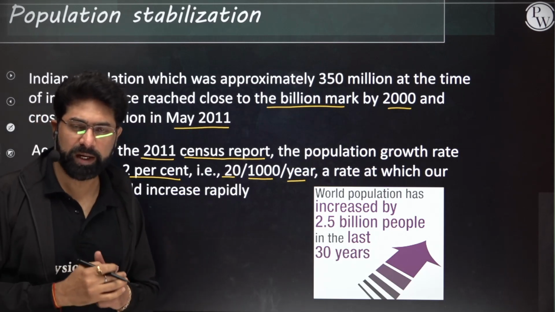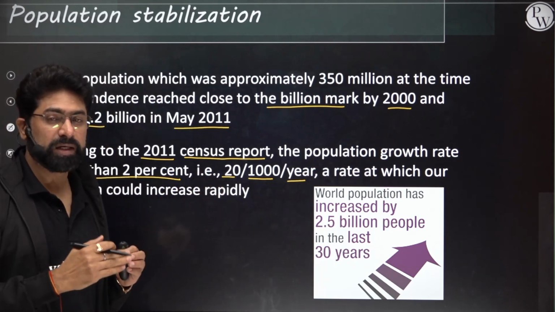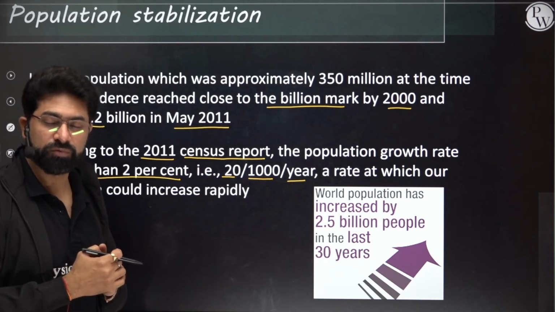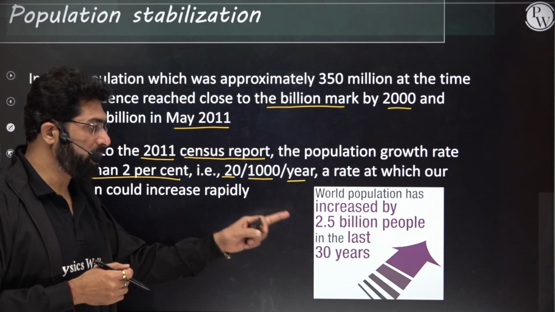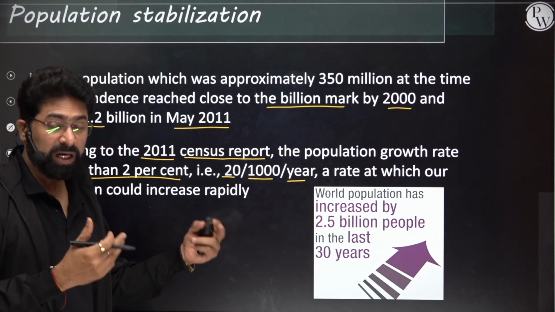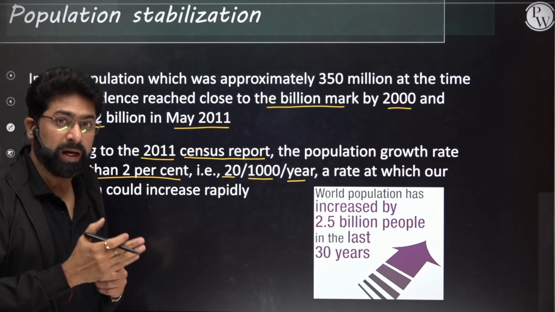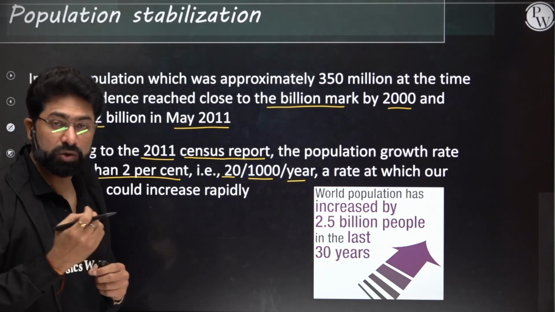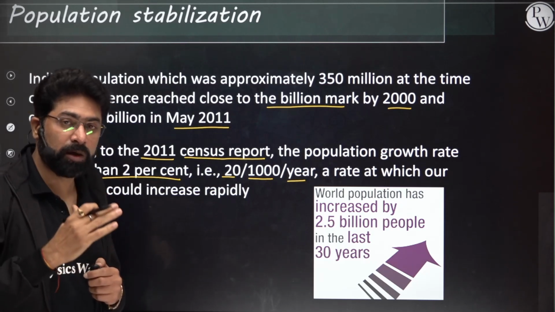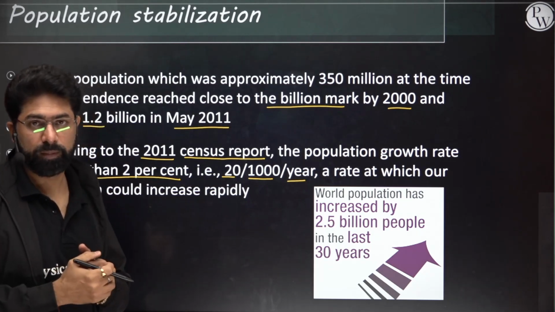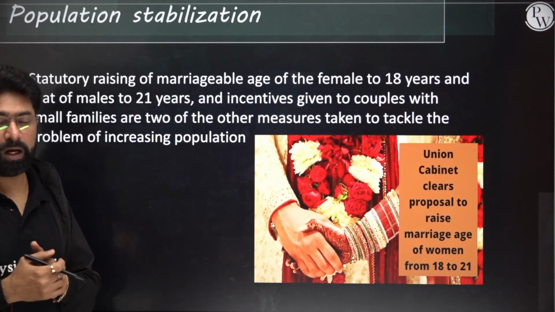If the population had increased at a higher rate, that could lead to much more major problems in future. You can also see that around 2.55 billion people have been added in the last 30 years. If 2.5 billion people are added, they need resources and food. So pressure is going to come on the food resources also. This is a major problem with the population.